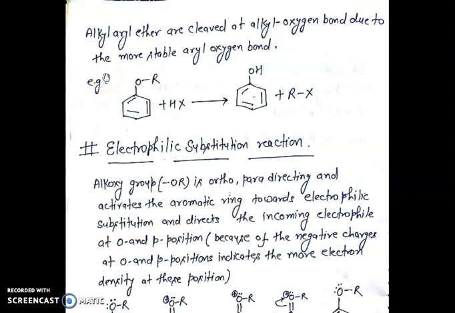Alkyl aryl ethers are cleaved at the alkyl oxygen bond due to the more stable aryl oxygen bond. For example, alkyl aryl ethers react with hydrogen halide to form phenol and alkyl halide.